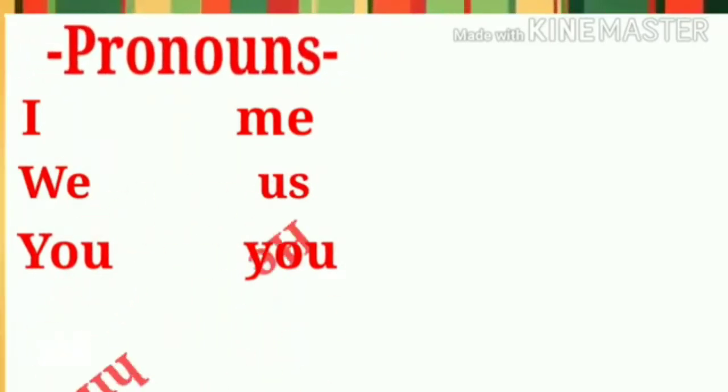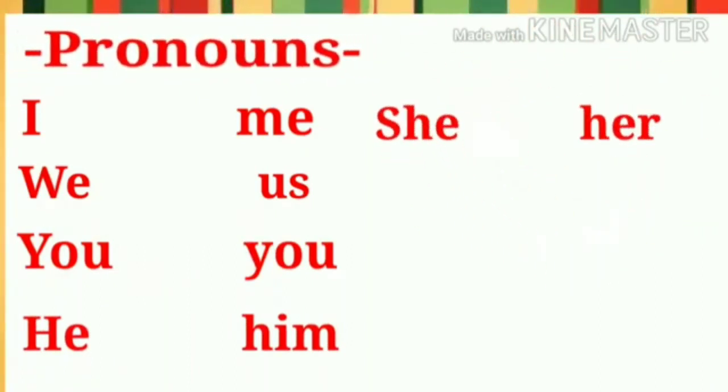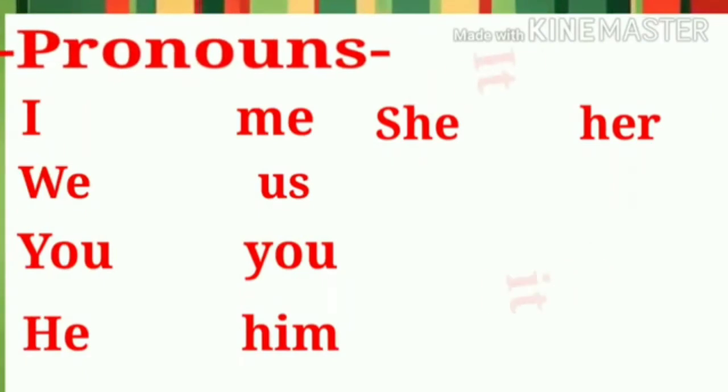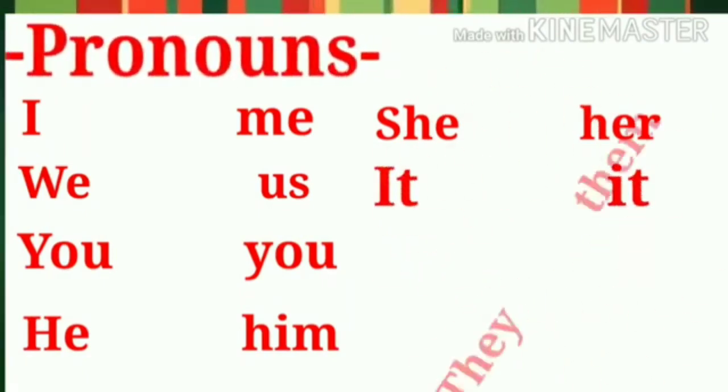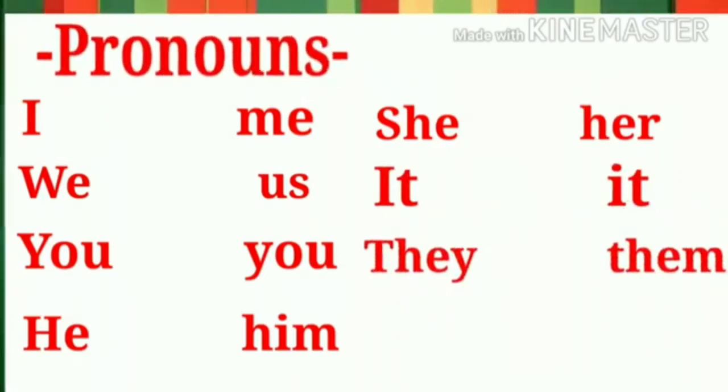See, the pronoun I is converted into me, we is transformed into us, you is transformed into you, he is transformed into him, she is transformed into her, it is converted into it, and the pronoun they is transformed into them.